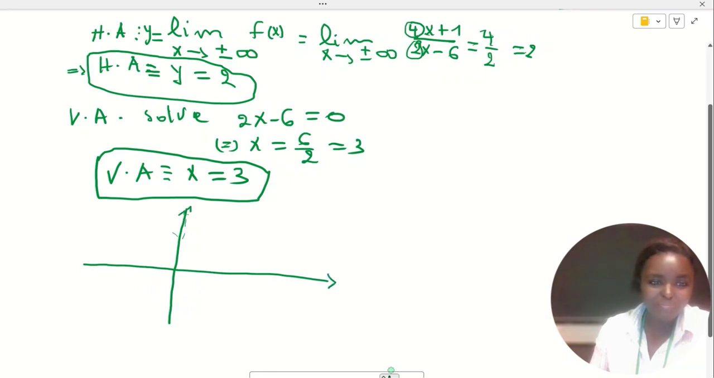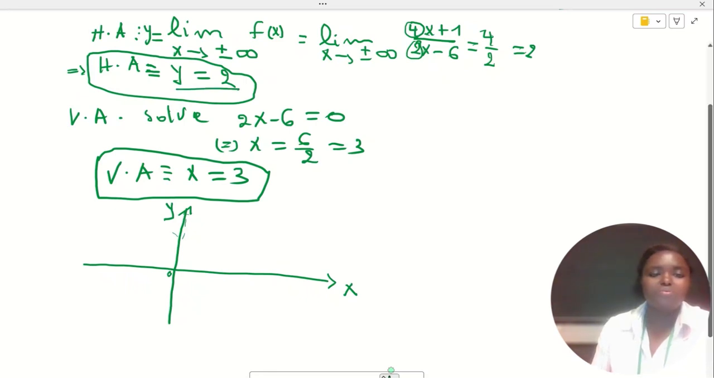We'll make them perpendicular because this is the axis of x coordinates, and this is the axis of y coordinates. Make them perpendicular, use a ruler. So here we have 0, this is the origin. Then we have to sketch these two lines.